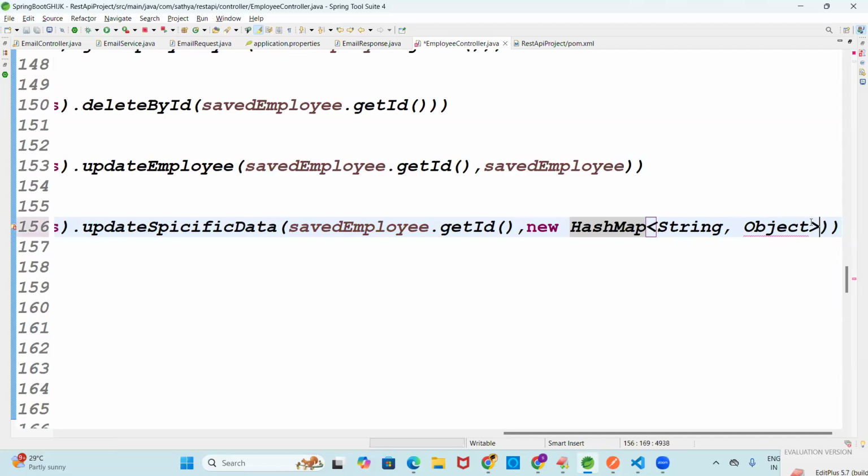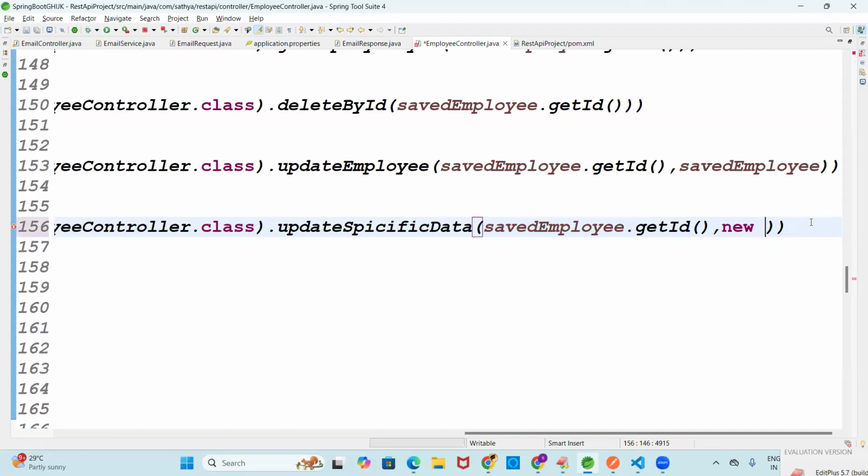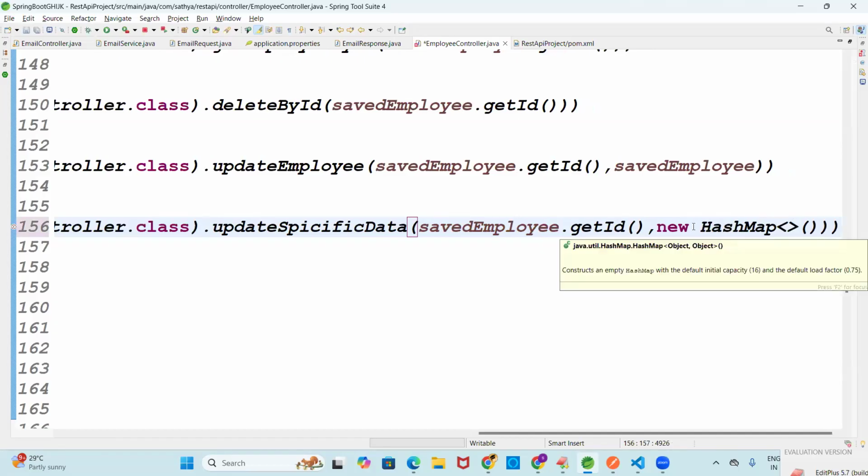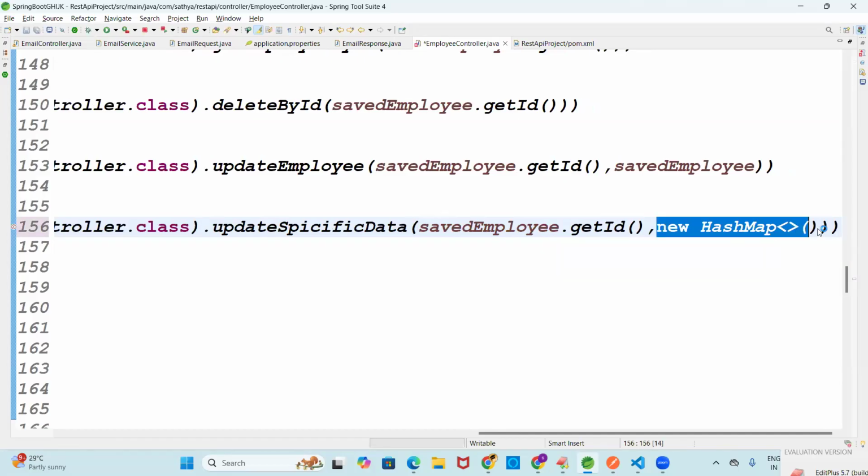What is the object here? You can write new HashMap of that data. Yes, I'm just passing the object. What is the object here? New HashMap. Yeah, that's it. How many arguments total here?